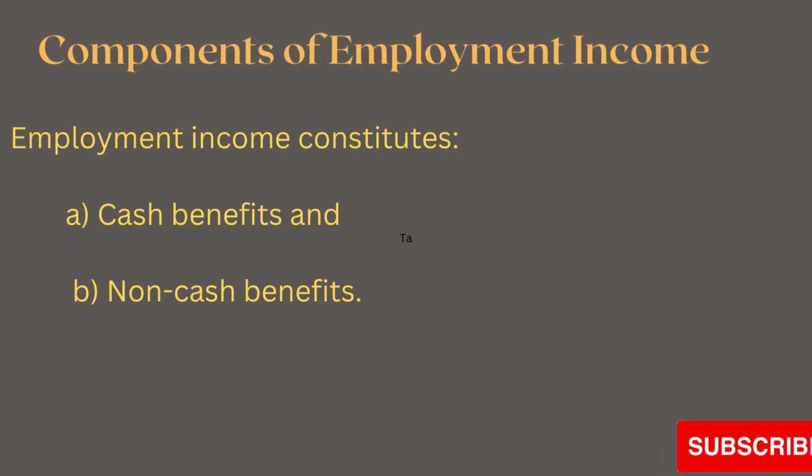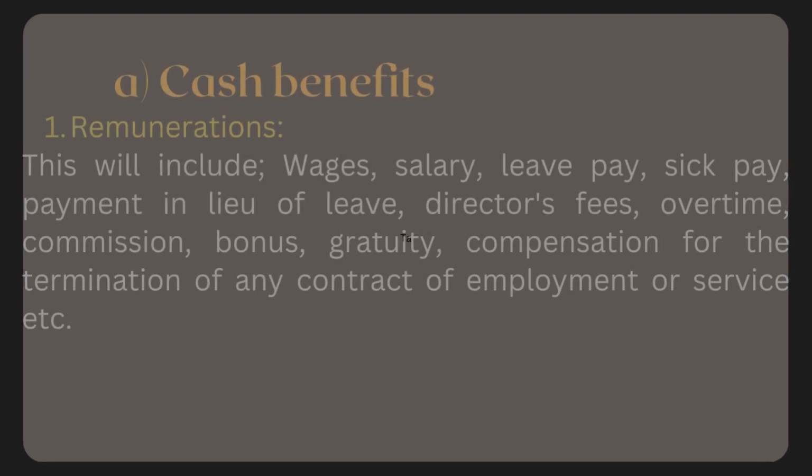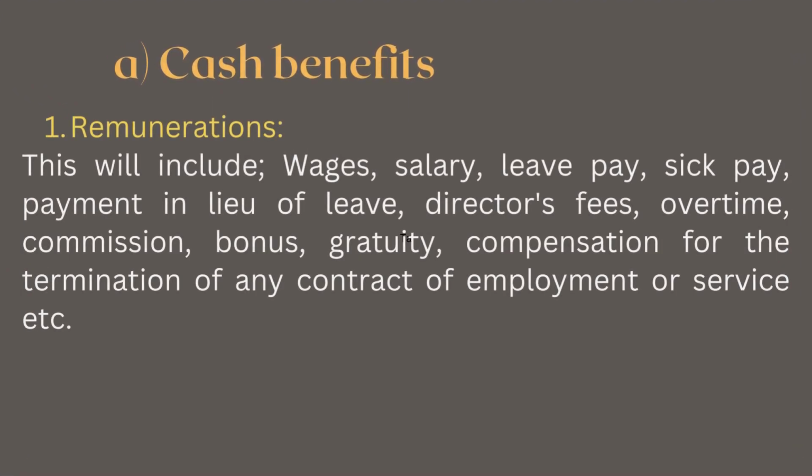What are the components of employment income? Employment income constitutes 1. The cash benefits, 2. The non-cash benefits. We start with the cash benefits, and this includes 1. Remuneration, which includes wages, salaries, leave pay, sick pay, payment in lieu of leave, director's fees, overtime, commission, bonus, gratuity, compensation for the termination of any contract of employment or service, etc.